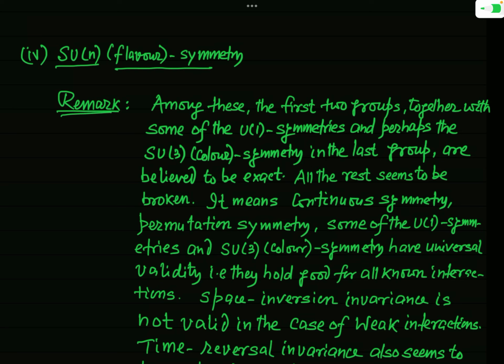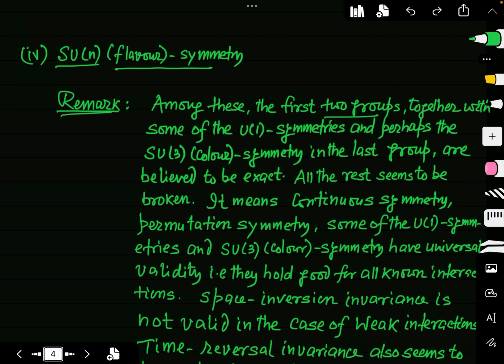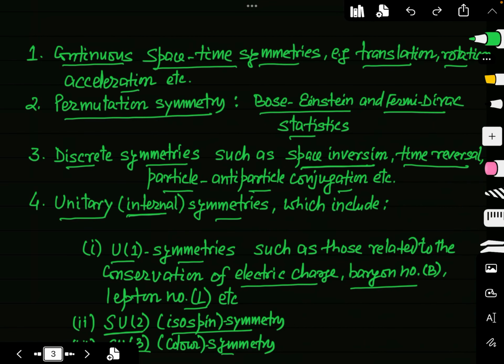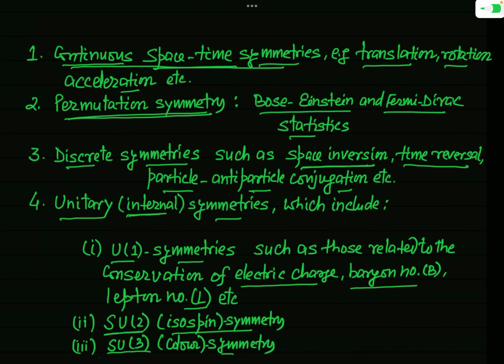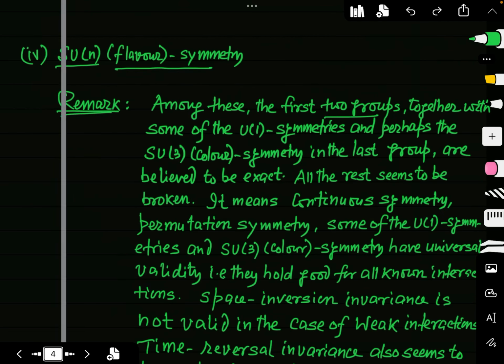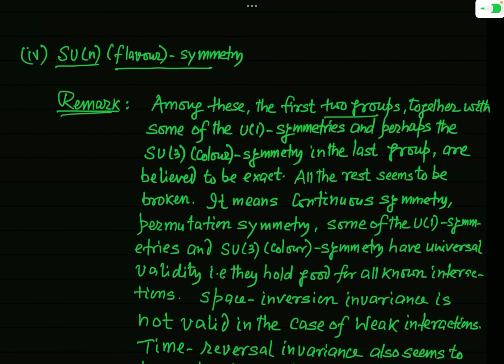Among these, the first two groups, it means the continuous space-time symmetry and the permutation symmetry, together with some of the U1 symmetries and perhaps the SU3 color symmetry in the last group, are believed to be exact.